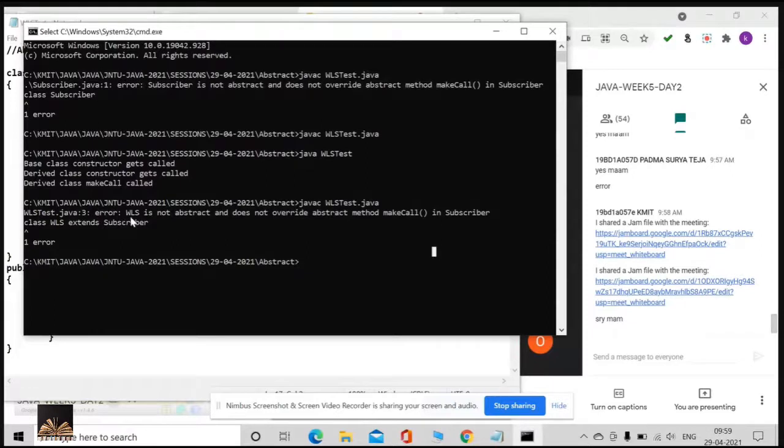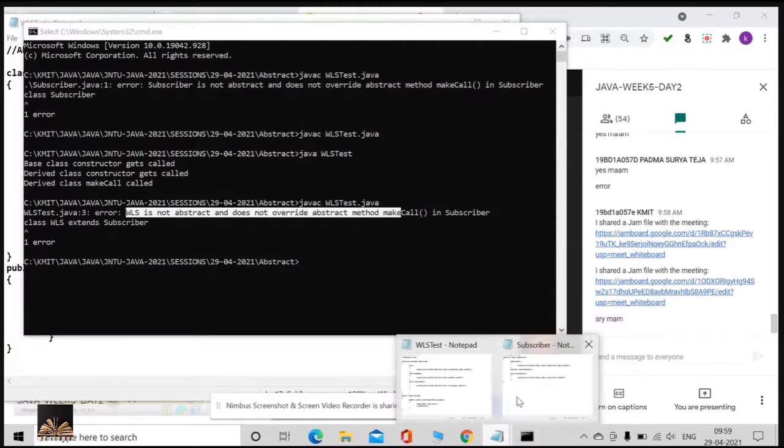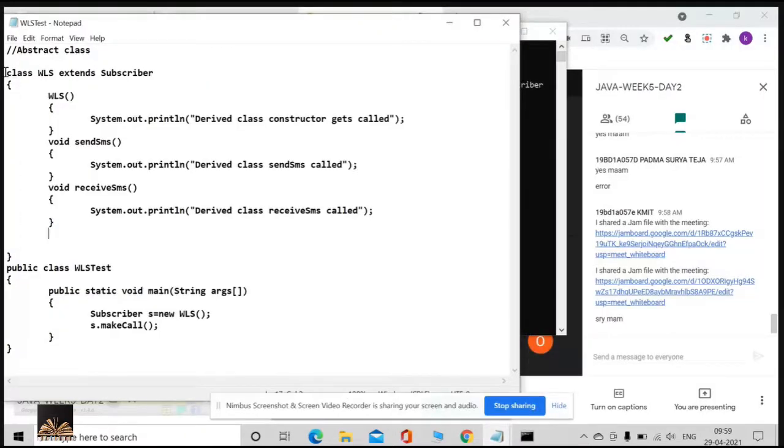Yeah, what it is saying: WLS is not abstract and does not override abstract method. That means at least you need to override the make call method, which is abstract in your parent class, or else at least you declare this as abstract. Understood what I'm saying?